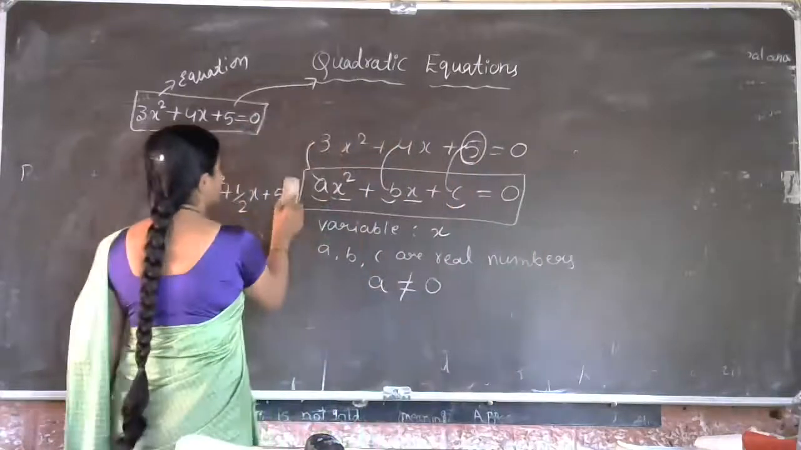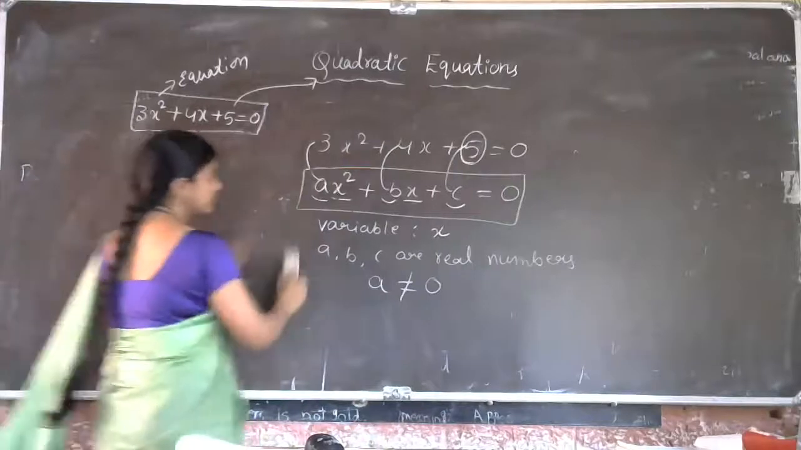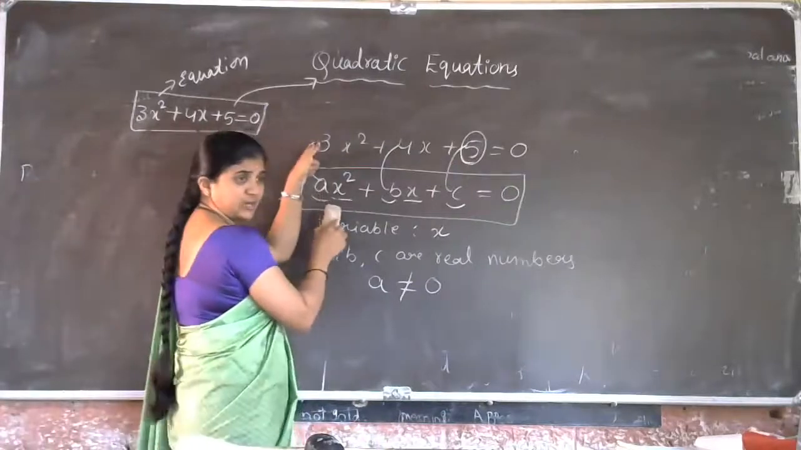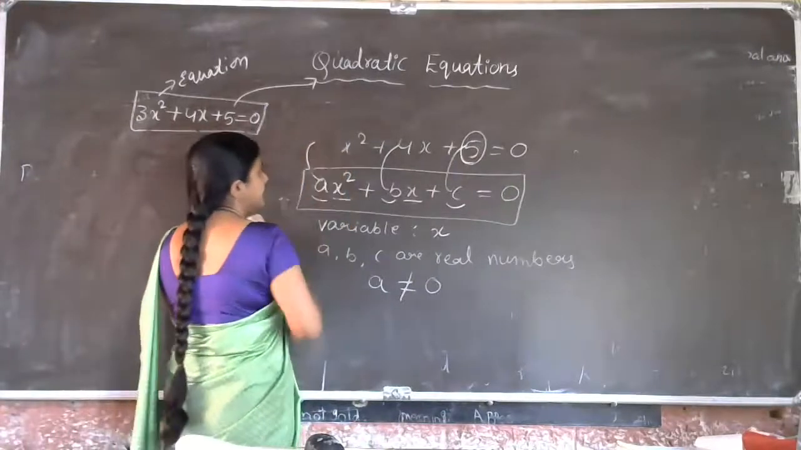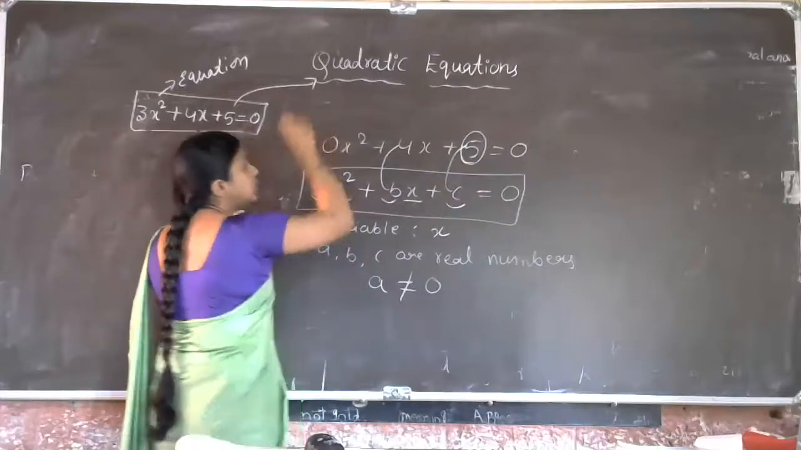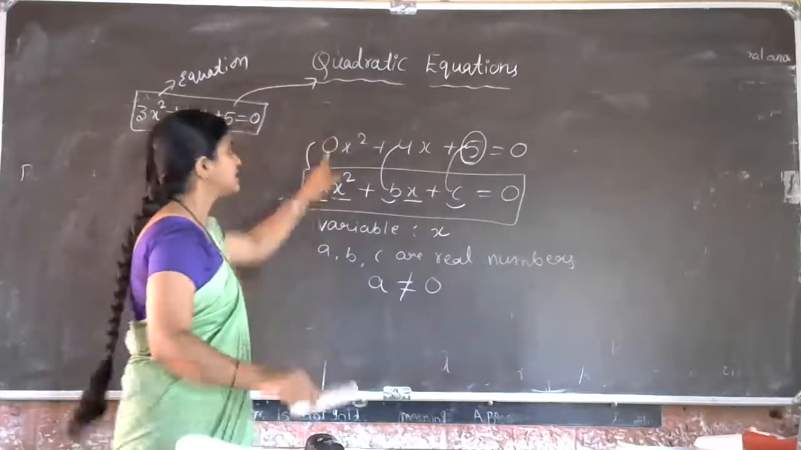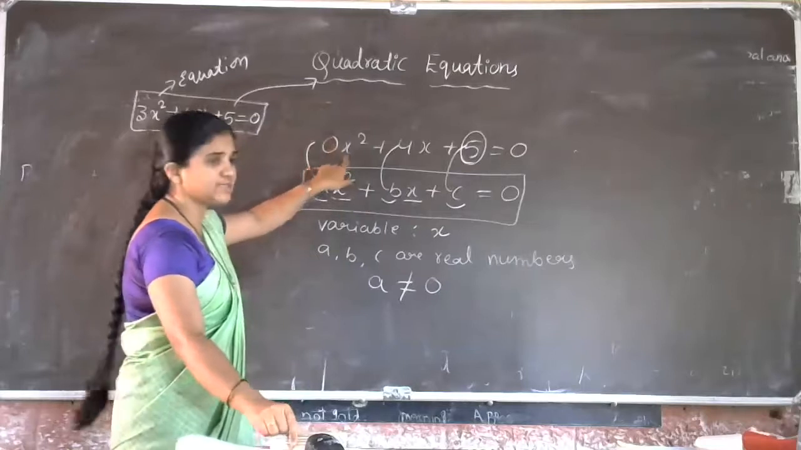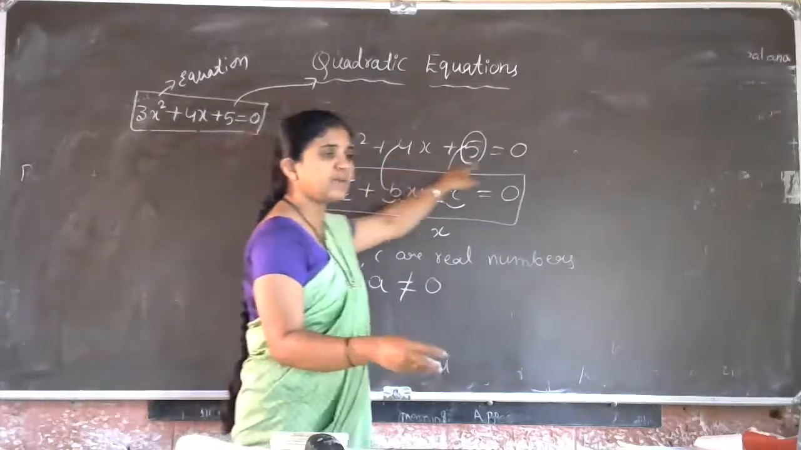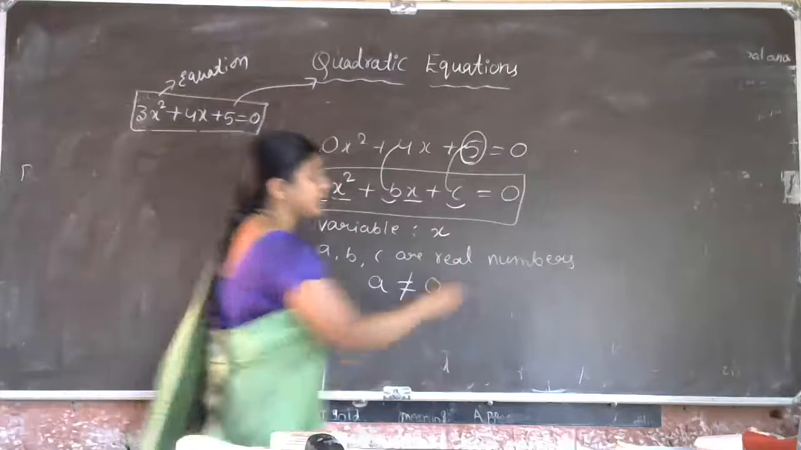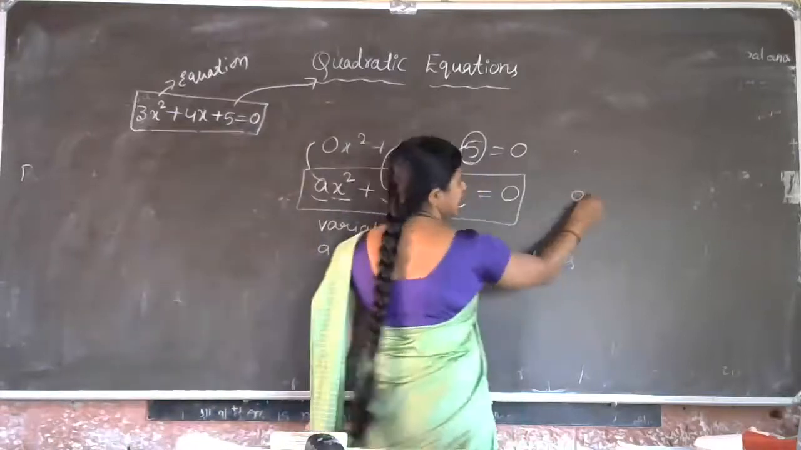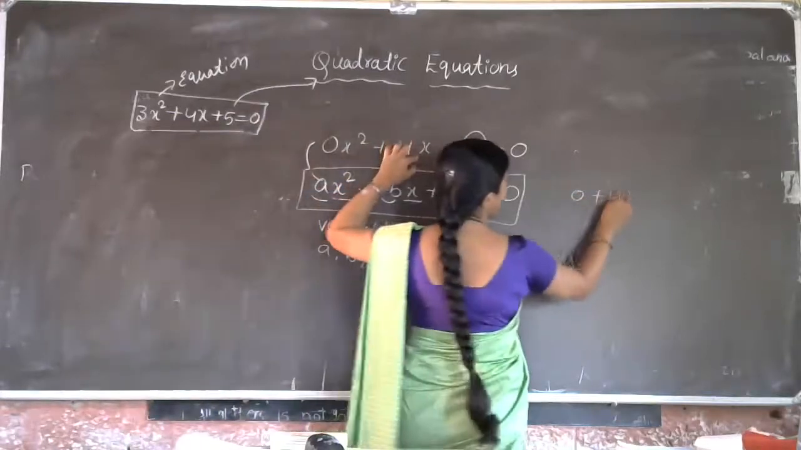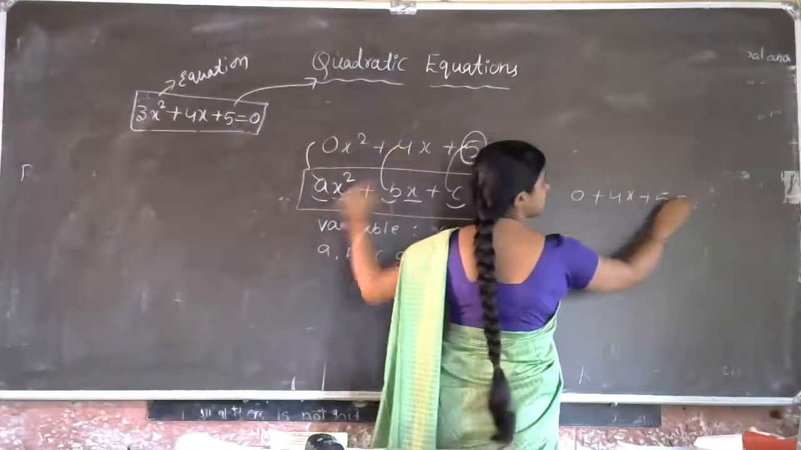If a equal to 0, for example, now a value is 3 here. If I consider a is equal to 0, what happens actually? a is equal to 0. 0 into x square plus 4x plus 5 is equal to 0. 0 into x square is 0 only. Then what equation will we get? 4x plus 5 which is equal to 0.